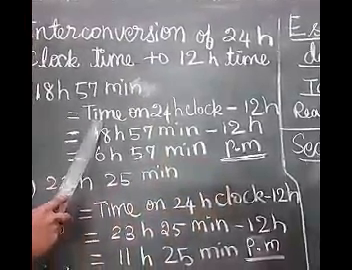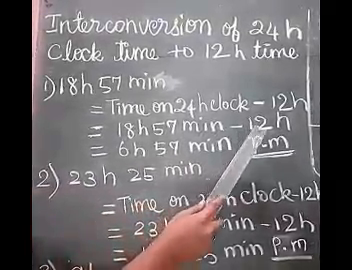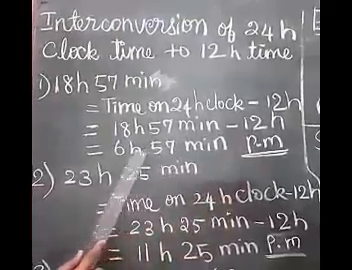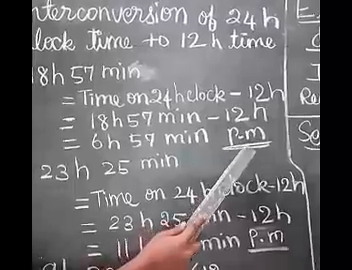What is the time on 24-hour clock? 18 hours 57 minutes minus 12 hours. If you subtract, you will get 6 hours 57 minutes and you have to write PM.